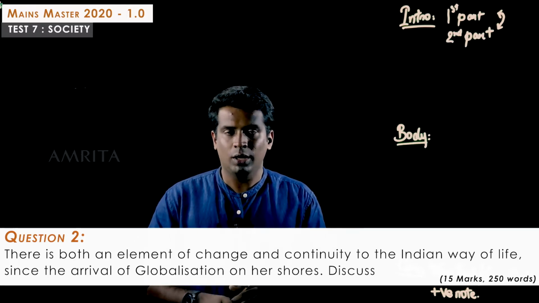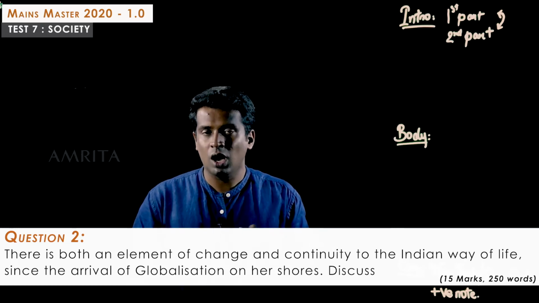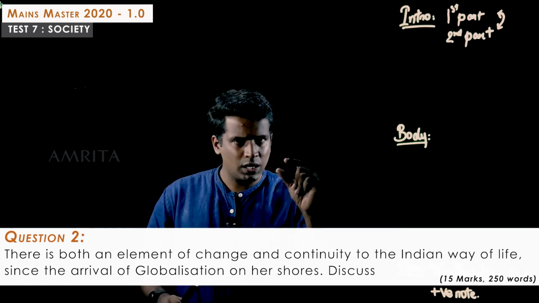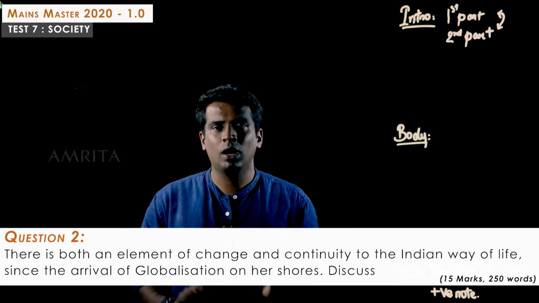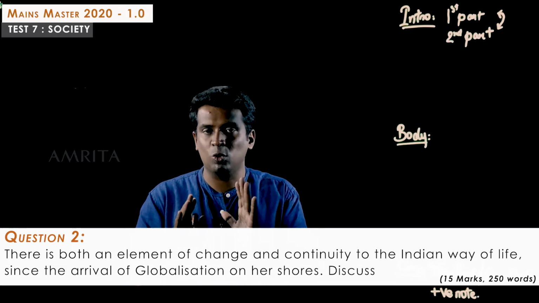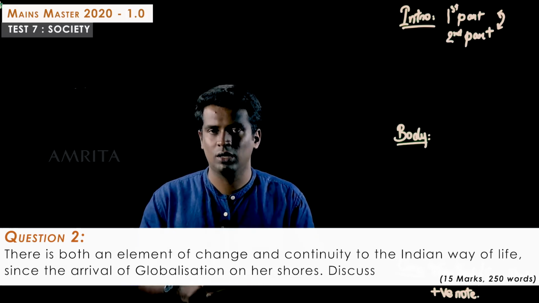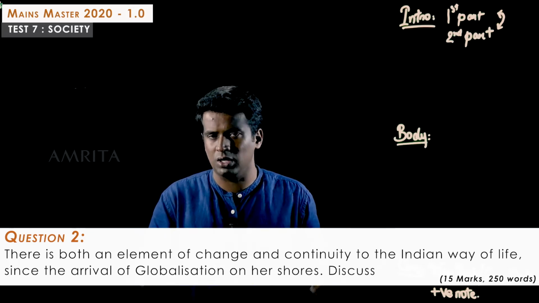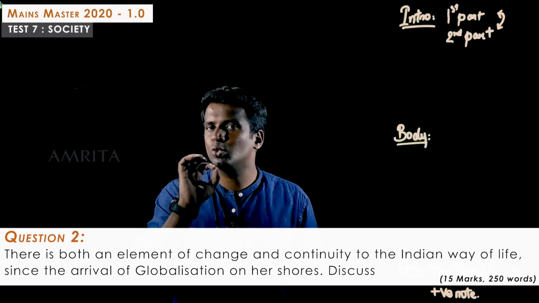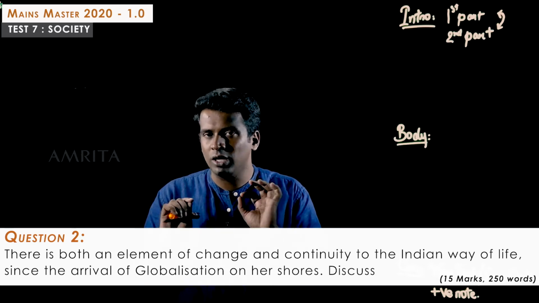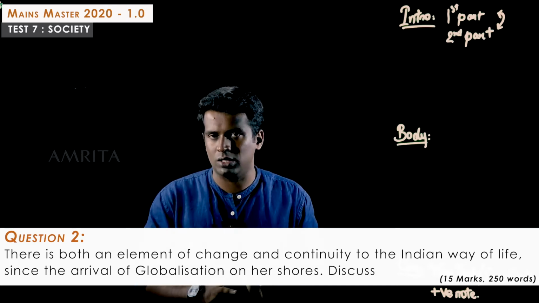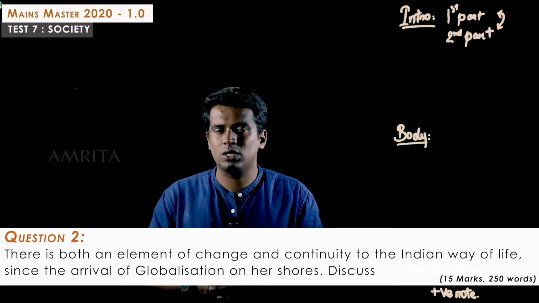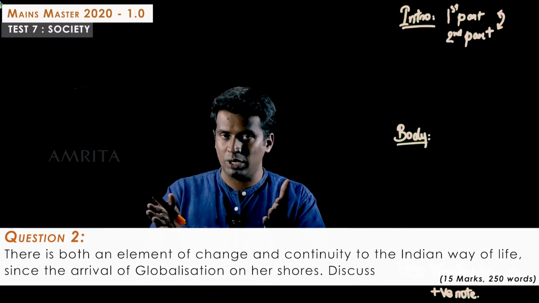In the body, you must say what is globalization, maybe just a small 2 or 3 line point or a small paragraph saying how globalization occurred in India. What was the major reason, or how was the evolution of globalization in India. Just note it is for just 2 or 3 lines. It is just to give a thrust inside the main part of the answer. So a small thrust towards it, and from that we will be going inside the main part of the answer,